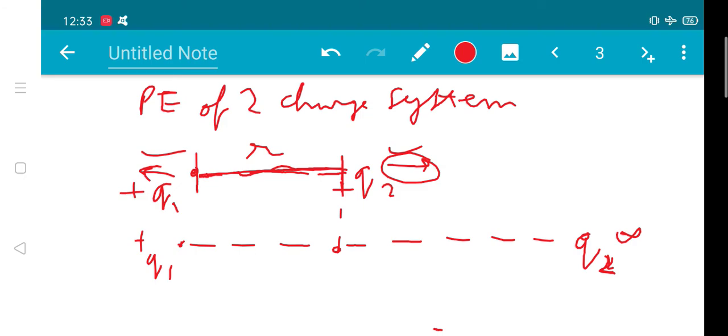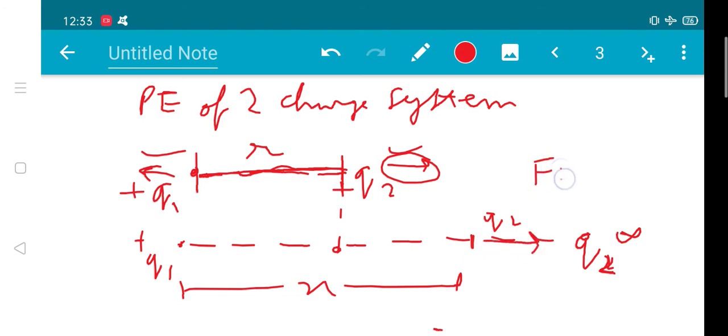Now let us say we bring q2 at some distance x from q1, then in that case a force will be applied in this direction, and this force will be equal to the Coulombian force K q1 q2 upon x square.